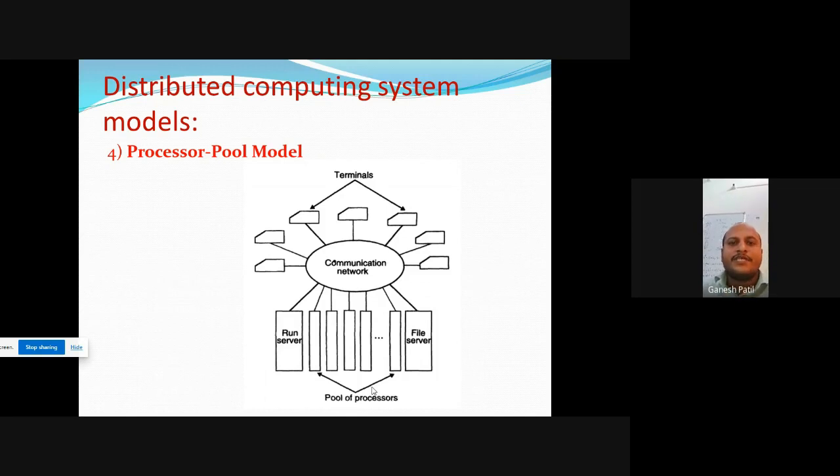Next is the processor pool model. What is a pool? Pool means a collection of processors. You know i3, i5, i7, these are processors. Why is a processor required? What is the difference between i3 and i5, or i5 and i7? If you have a higher configuration processor, then your system speed will be high.